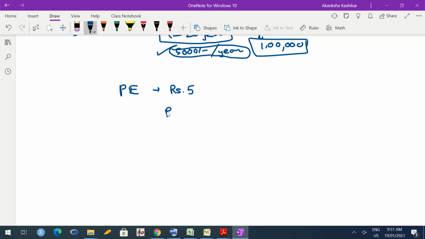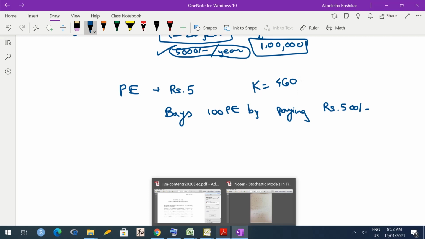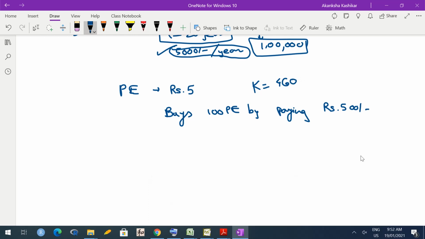So what he does is, he buys 100 put options. So how much does he have to pay? 500 rupees. So today he has paid 500 rupees to buy 100 put options, and the put options have a strike price of 460.